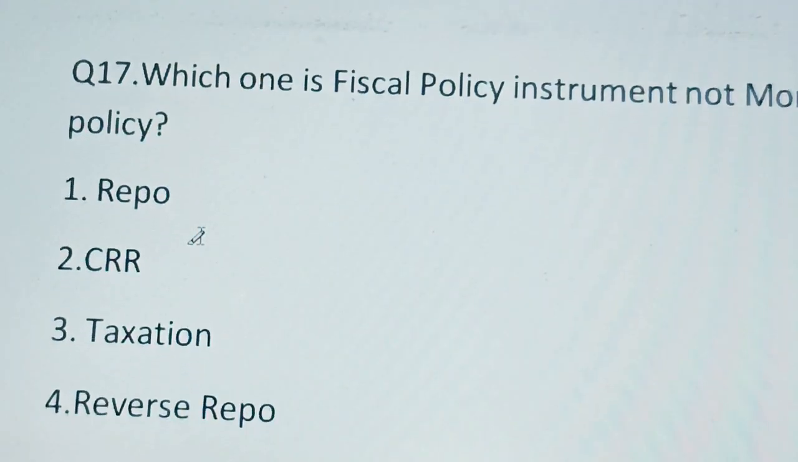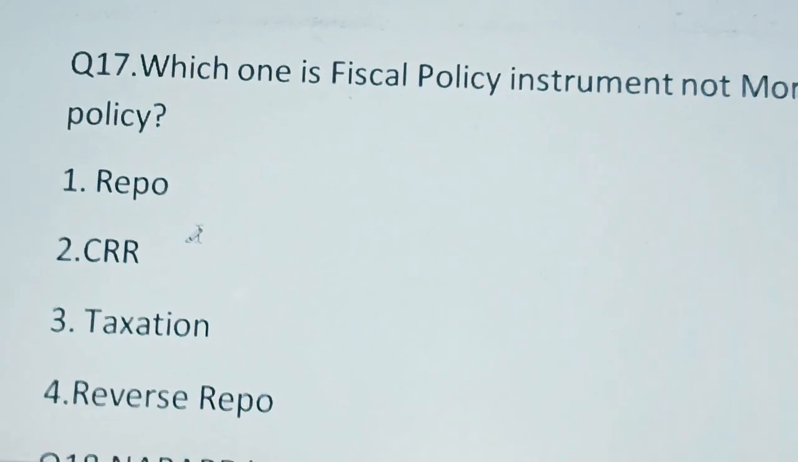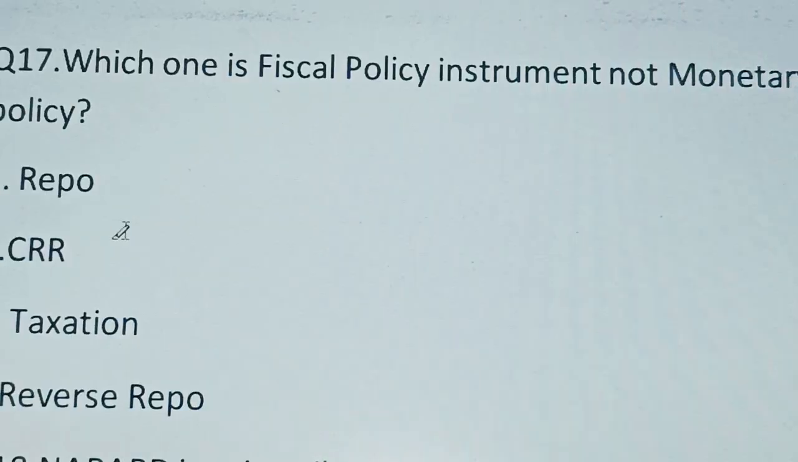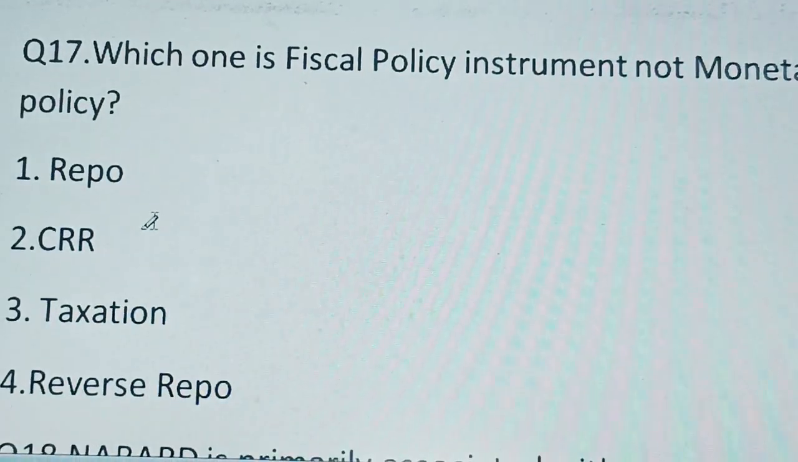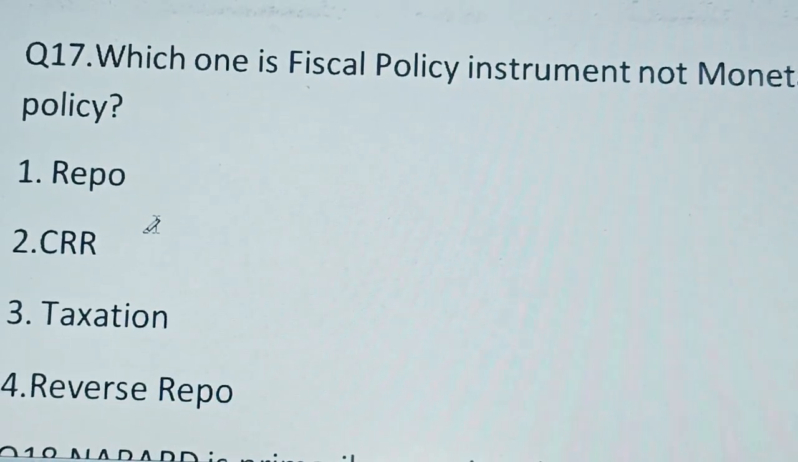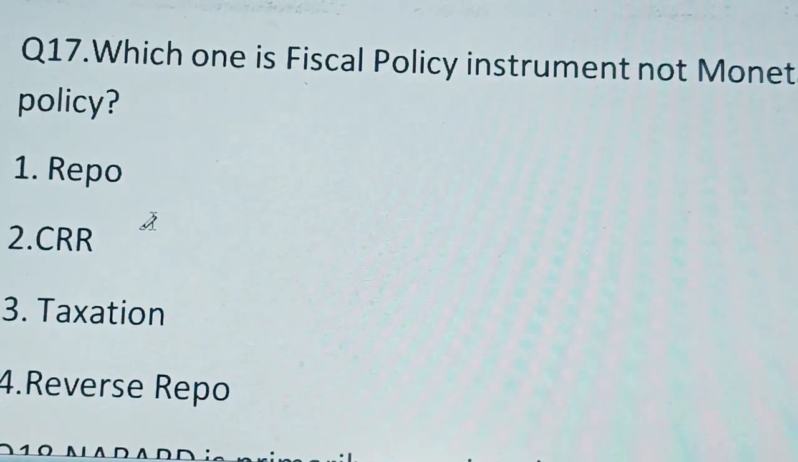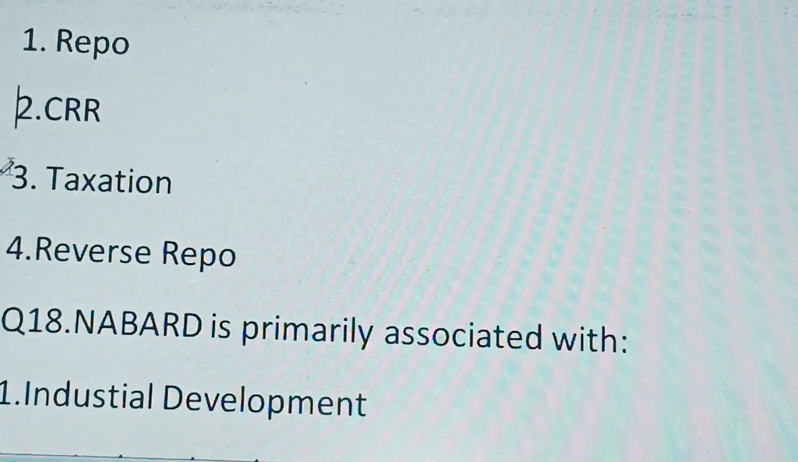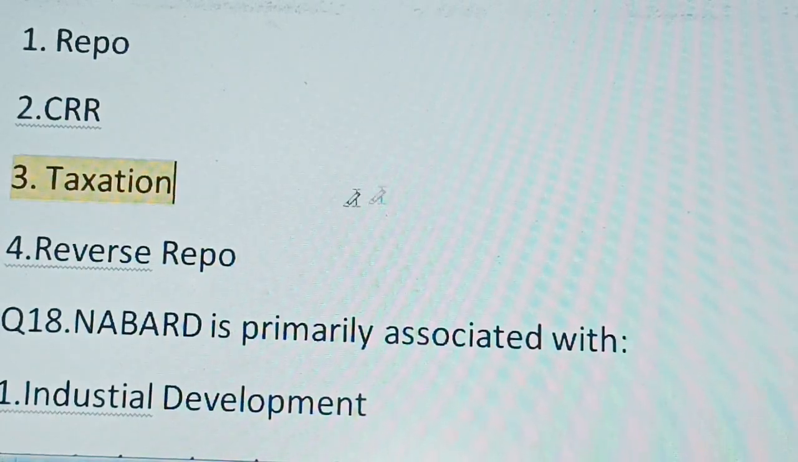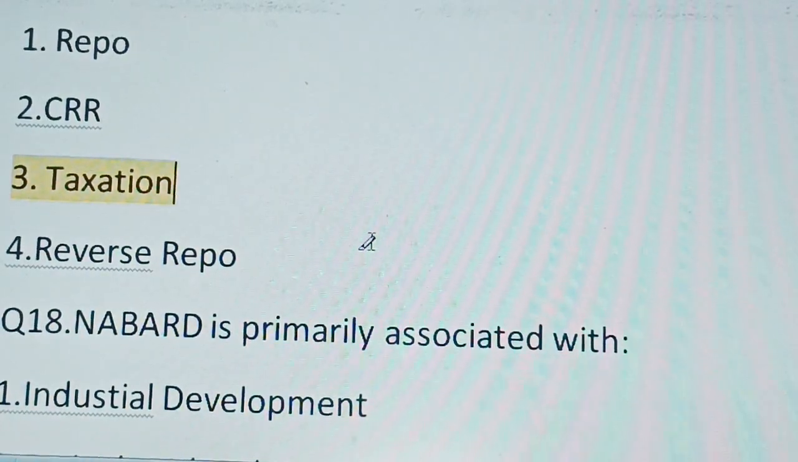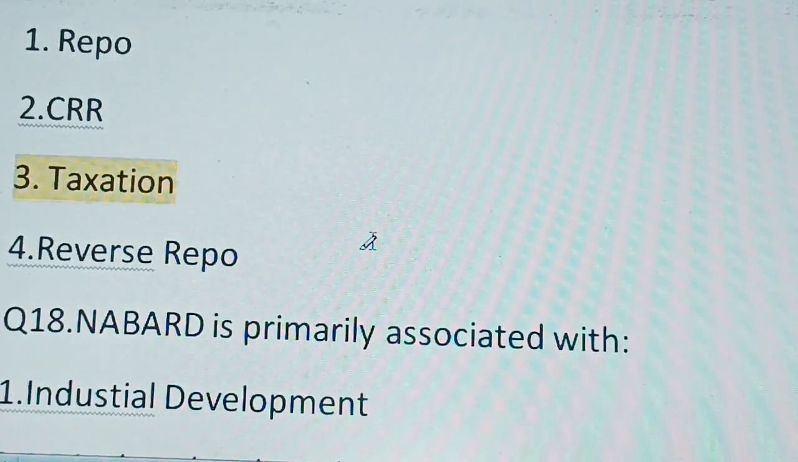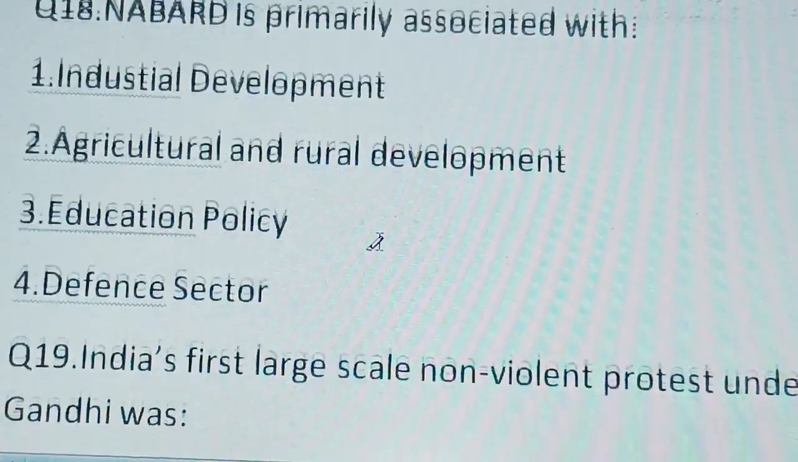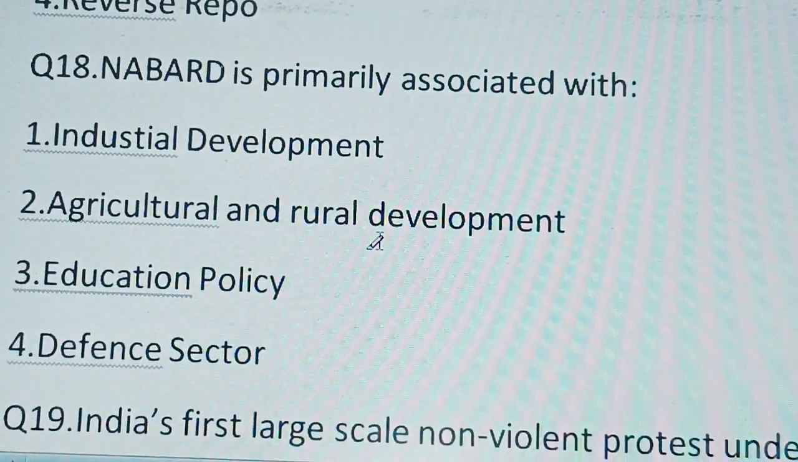Let's see the next question. Which one is a fiscal policy instrument, not a monetary policy instrument? So the fiscal policy instrument is taxation. All others are monetary policy, as we discussed in our first question, if you remember: repo rate, CRR and reverse repo.